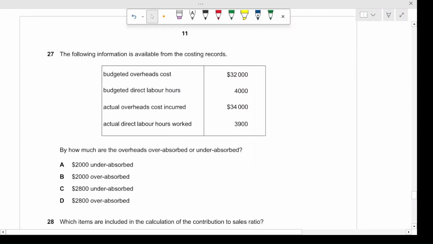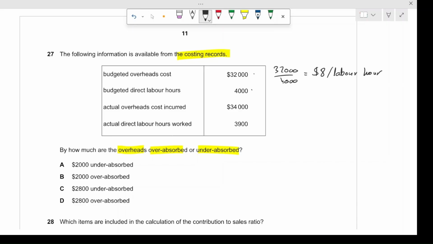All right. Now moving on to question number 27. The following information is available from the costing records. By how much are the overheads overabsorbed or underabsorbed? In this case, we would have to see the budgeted overheads cost, which is $32,000, and the budgeted direct labor hours, which are 4,000 hours. When we divide these, this gives us $8 per labor hour.